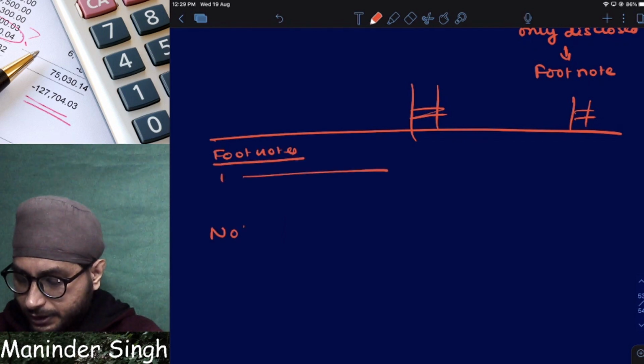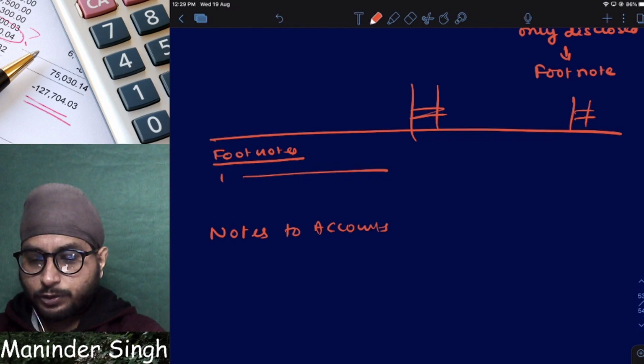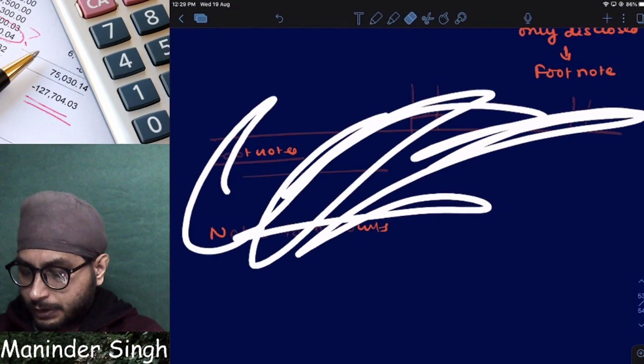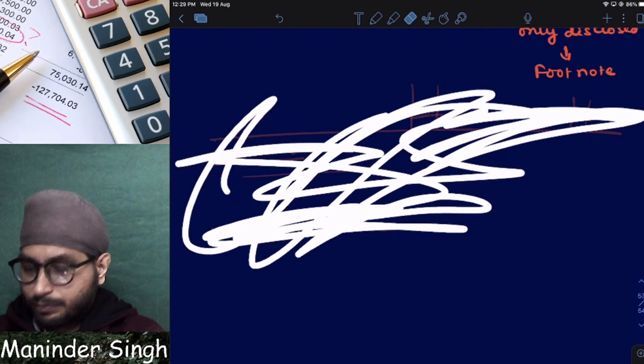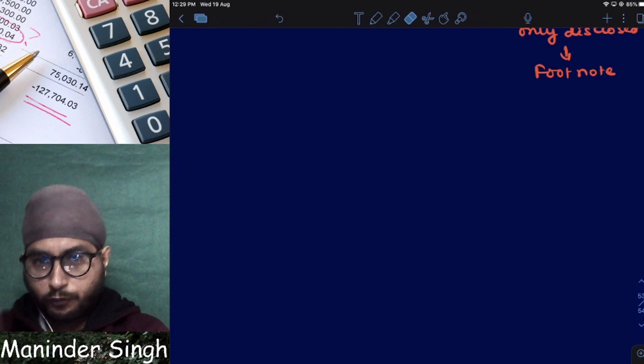After that I will start writing notes to accounts. So I repeat, where will I show? In notes to accounts or footnotes? I will show in footnotes. Footnotes means after the balance sheet but before showing notes to accounts. Footnote comes after preparation of the balance sheet but before starting the preparation of notes to accounts. Anyone has any doubts as of today?